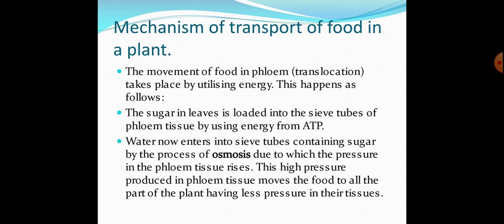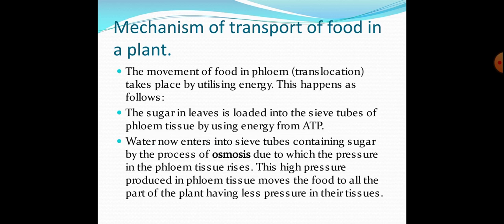Now, water enters into sieve tubes containing sugar by the process of osmosis, due to which the pressure in phloem tissues rises. Actually, students, xylem and phloem, both the tissues are adjacent, and the vessel cells and the sieve tube cells are very close to each other.